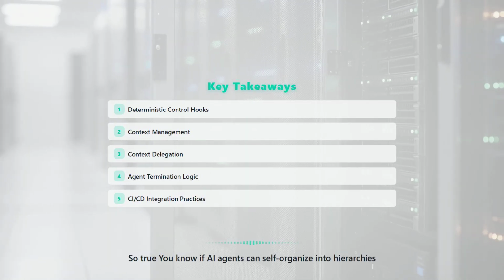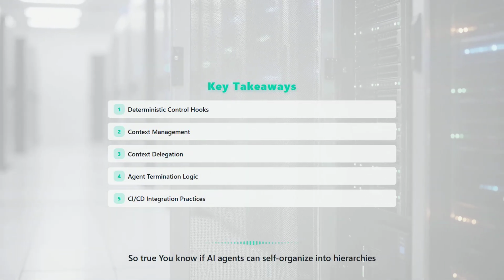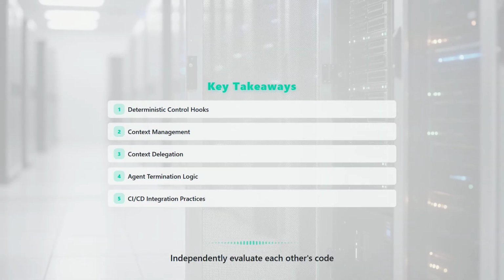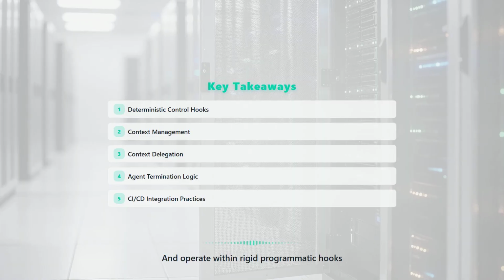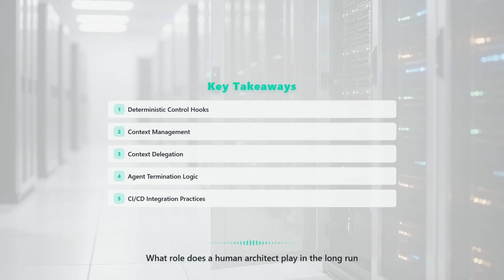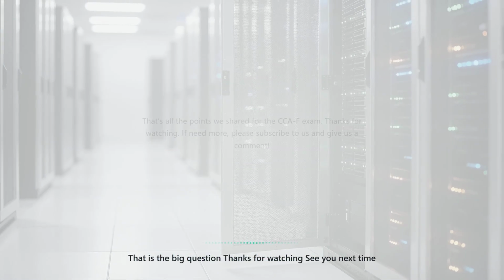So true. If AI agents can self-organize into hierarchies, independently evaluate each other's code, and operate within rigid programmatic hooks, what role does a human architect play in the long run? That is the big question.